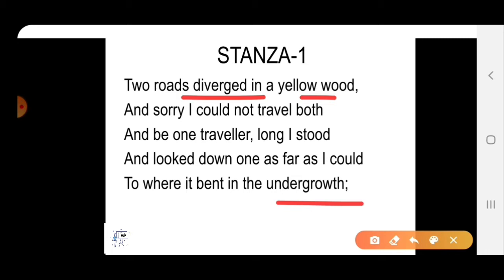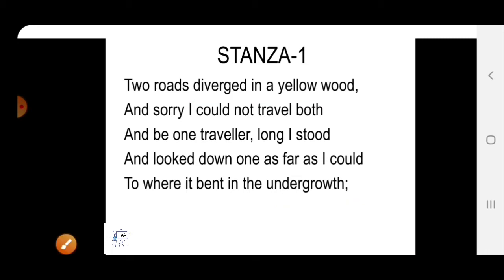He looks at the other road down as far as he could. And then the road disappears from his eyes in bushes and low trees. Undergrowth means bushes and low trees. Right? Now we will see which rhyming scheme is used in this stanza.